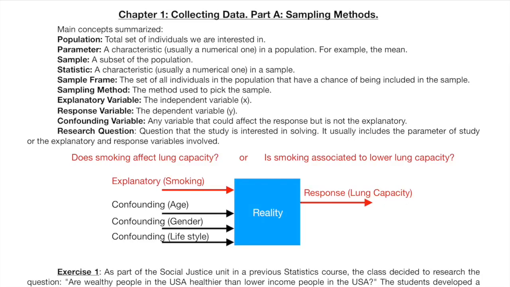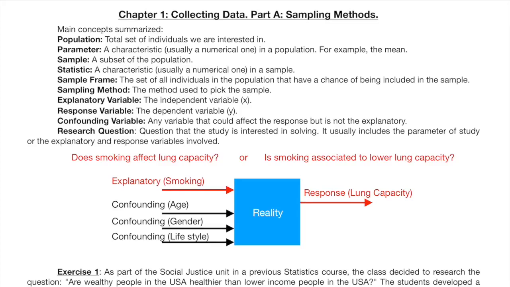I have seen that some students struggle to distinguish one from the other, so I will give here some ideas. There are cases in which the distinction is arbitrary. If you study the relationship between height and weight, anyone could reasonably be considered the explanatory or the response, because in a person, height and weight have similar natures. However, if you are studying the relationship between height and age, then usually age is the explanatory and height is the response. Why? Because it makes more sense that the age goes first and the height follows. As a child gets older, he gets taller.